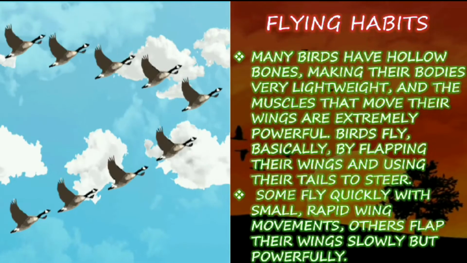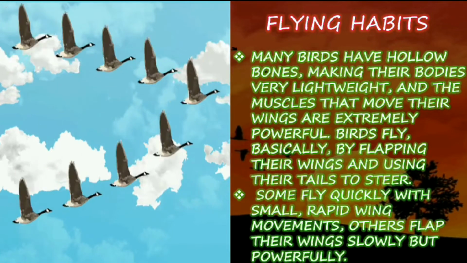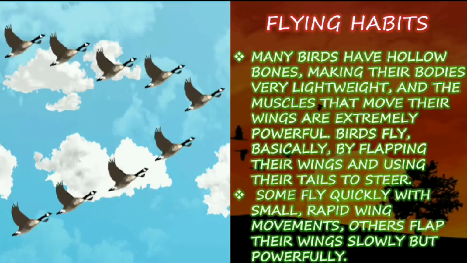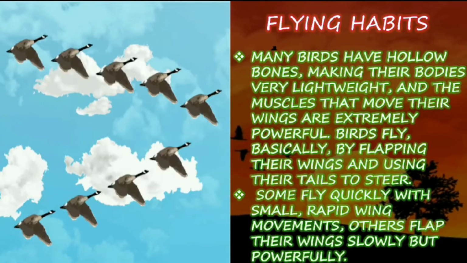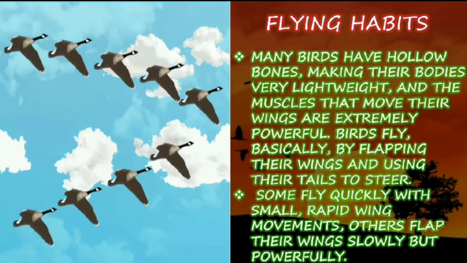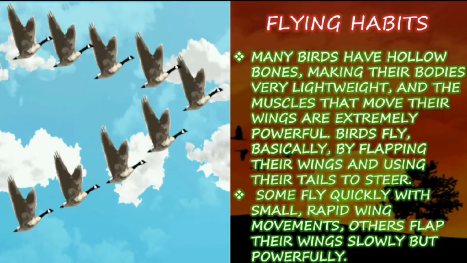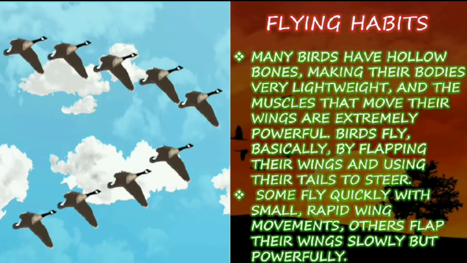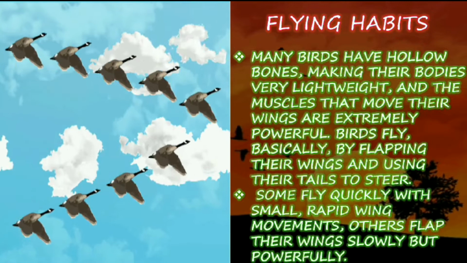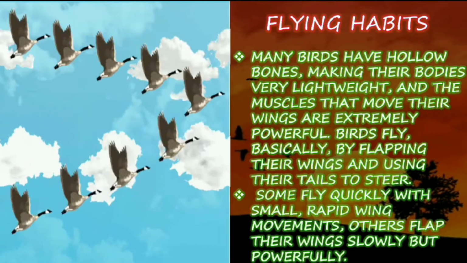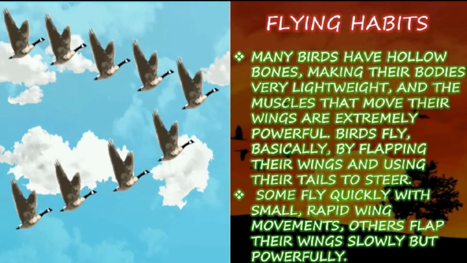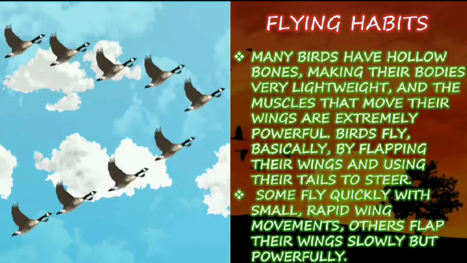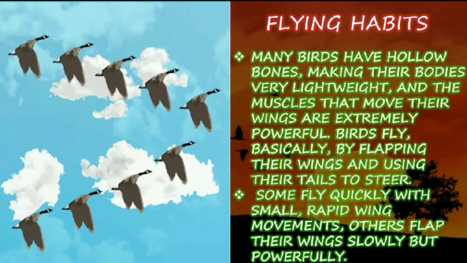Flying habits. Many birds have hollow bones, making their bodies very lightweight, and the muscles that move their wings are extremely powerful. Birds fly basically by flapping their wings and using their tails to steer. So the bones of birds are hollow and very light.